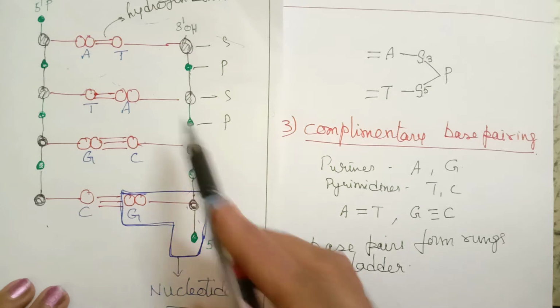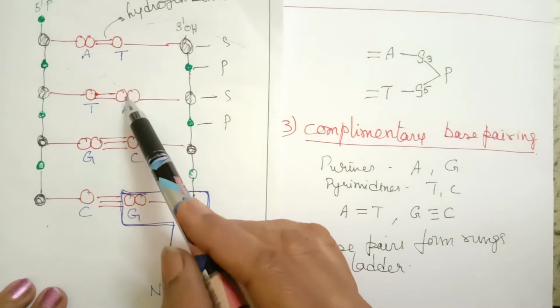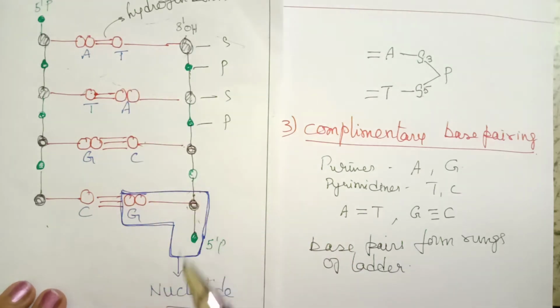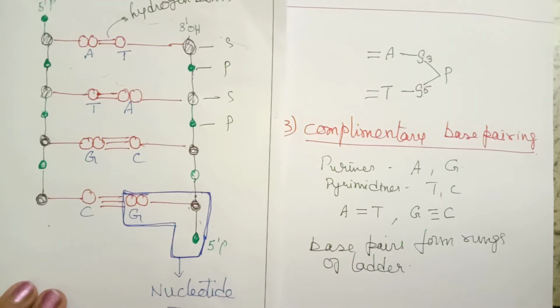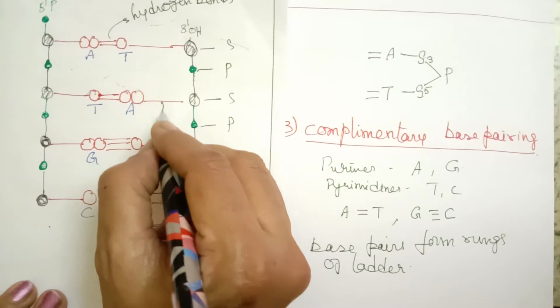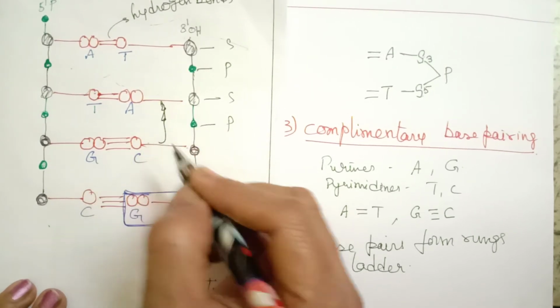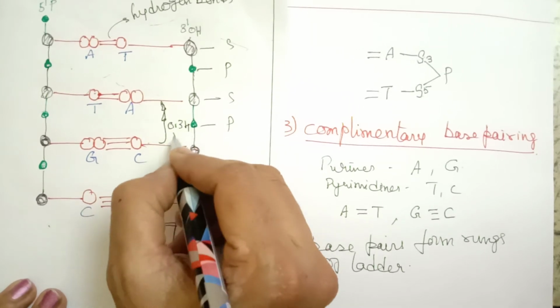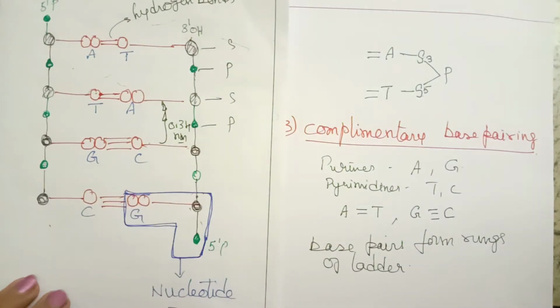And the distance between these two adjacent nucleotides, or between these two successive steps or rungs, this is one step, this is another step, this distance is about 0.34 nanometers. That is complementary base pairing.